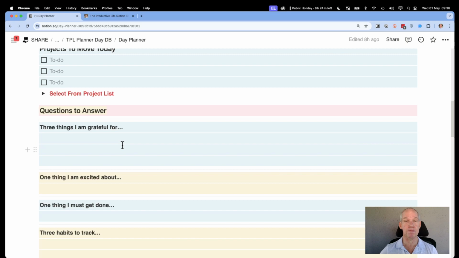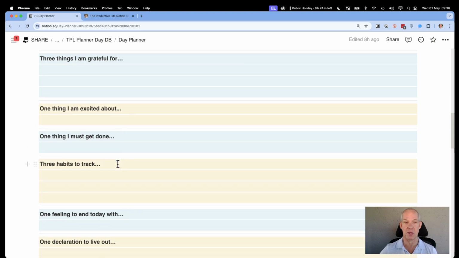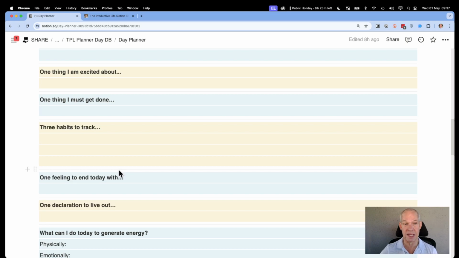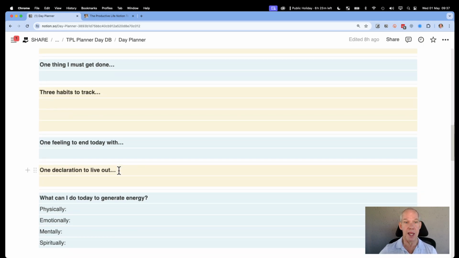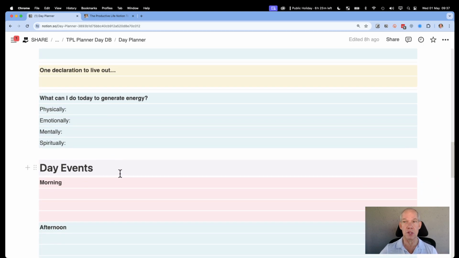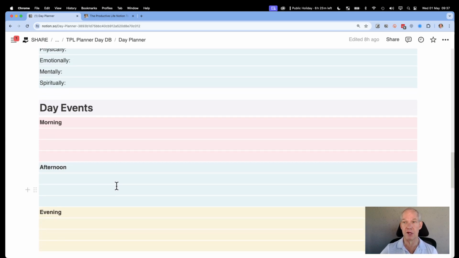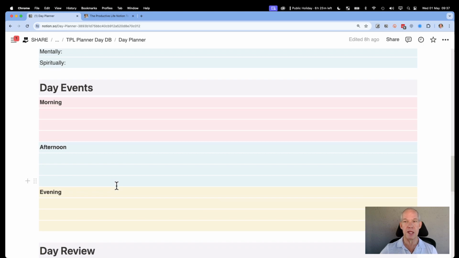So it does day planning for you. It does journaling for you, where you just, for example, the gratitude idea, where you just list things you're grateful for, things you're excited about, one thing you must get done. You can think about your habits and some habit to track. You think about your energy renewal. So if you're aware of the 7 keys for the productive life, then you would know that renewing your energy is one of them. Then you just spell out in advance, what are the events on my radar today?